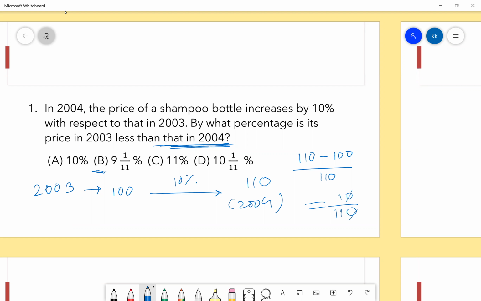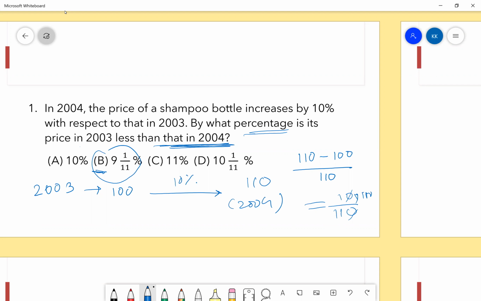This part is clear? Now multiply it by 100 because it is asked in percentage. 100 upon 11, what does it give? Everybody clear, guys?